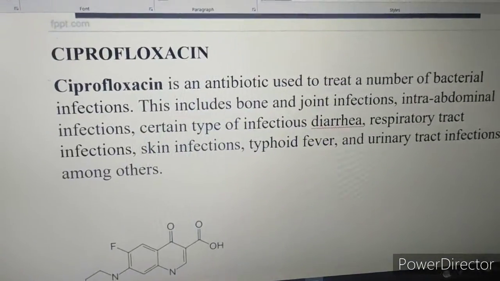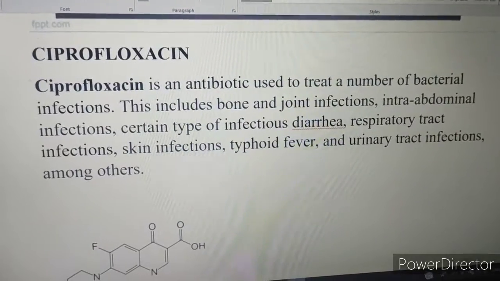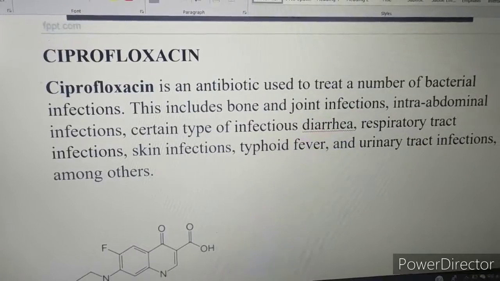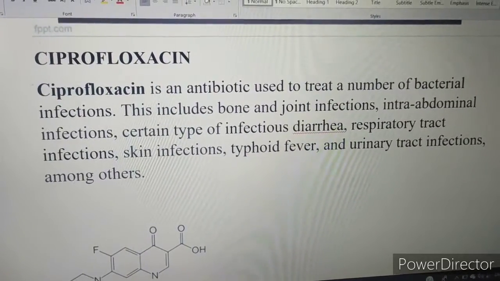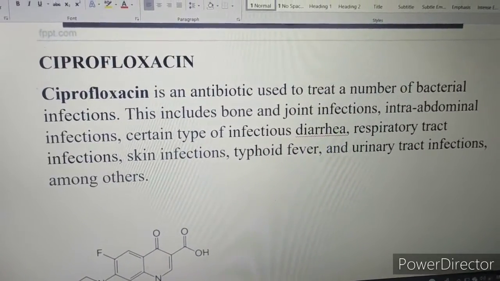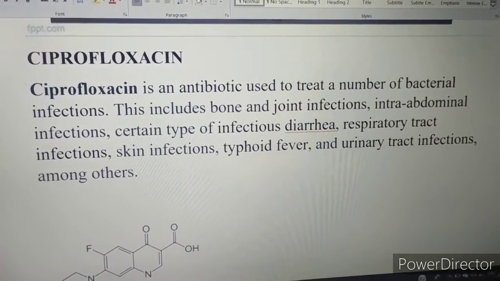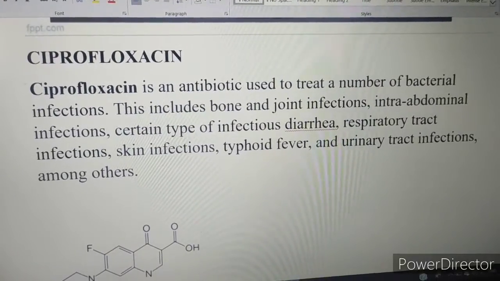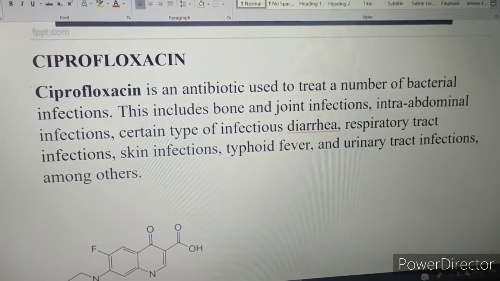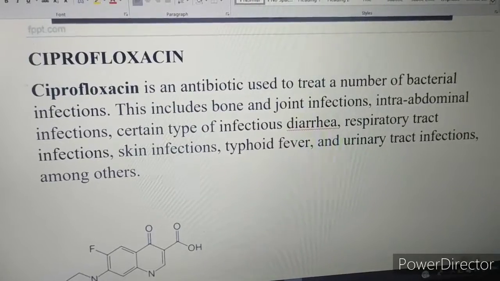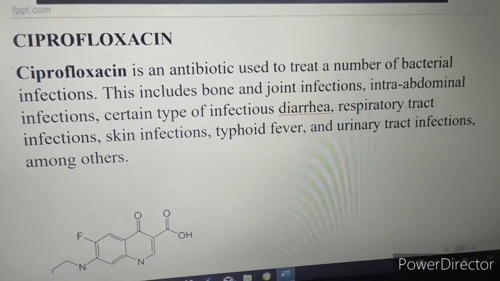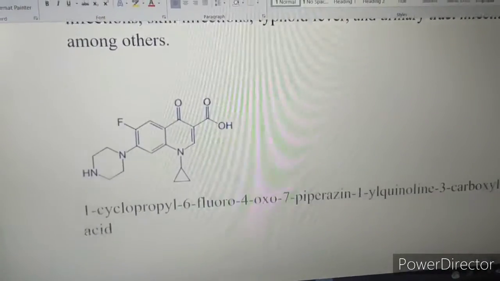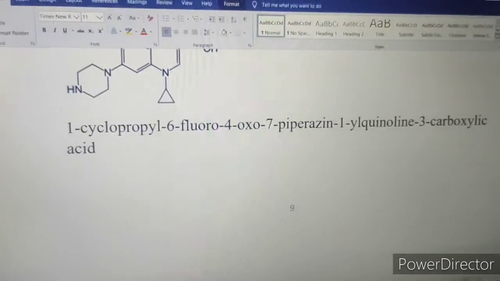Now the next drug is ciprofloxacin. Ciprofloxacin is an antibiotic used to treat a number of bacterial infections. This includes bone and joint infections, intra-abdominal infections, certain types of infections causing diarrhea, respiratory tract infections, skin infections, typhoid fever, and urinary tract infections, among others. This is the structure of ciprofloxacin, and this is the IUPAC name of ciprofloxacin.